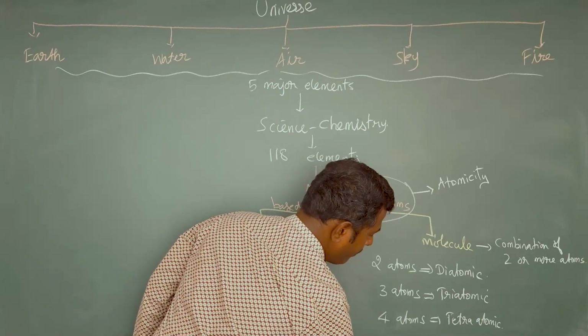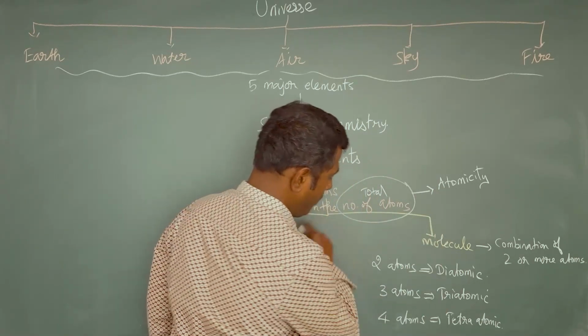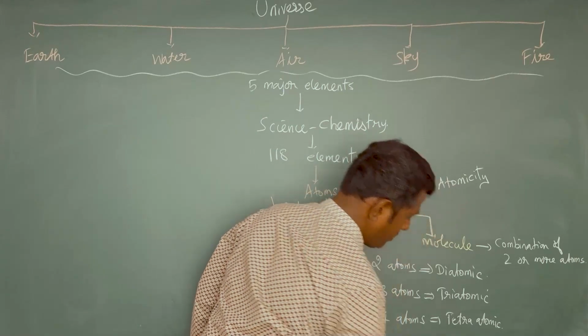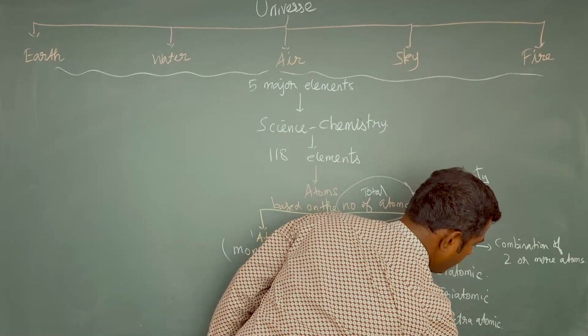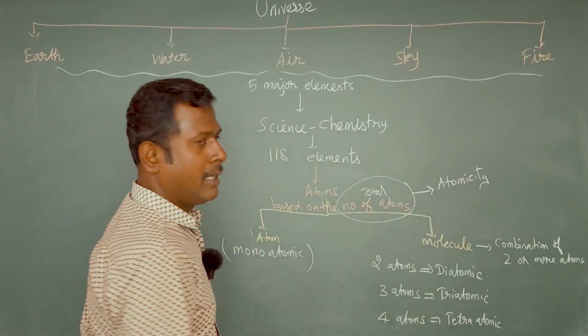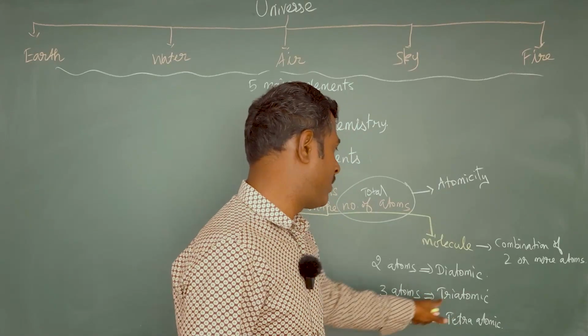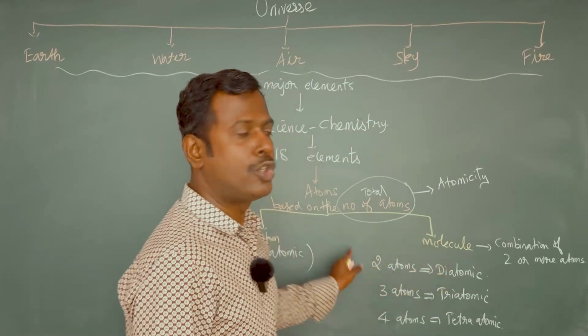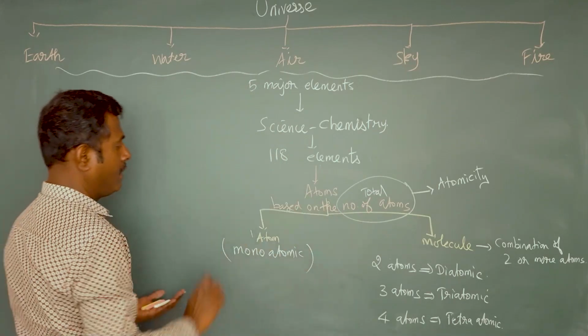If the molecule or reacting particle of an element contains 8 atoms, then it is called octaatomic. So for octaatomic molecules the atomicity is 8, for tetraatomic it's 4, triatomic 3, diatomic 2. Let us see examples of these types.